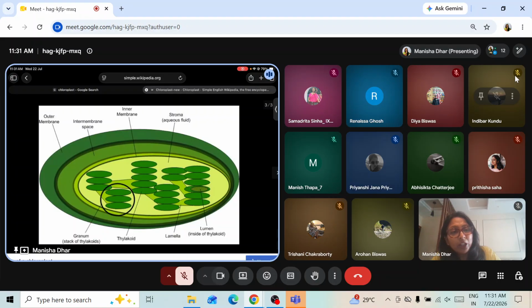It turns yellowish. Why yellowish? Because sunlight did not reach there. But the plant is surviving because we're talking about grass. With the help of the stem, the phloem is carrying the food and distributing it to that part of the plant, but it's not getting sunlight, so it turns yellowish. We call these kinds of leaves etiolated leaves. Okay, and this is because of disintegration of the older leaf, and the absence of light results in yellow colored leaves. Okay, this is up to the first part.